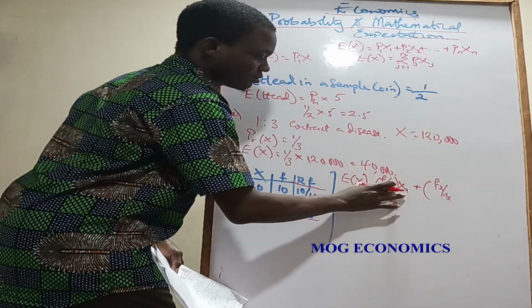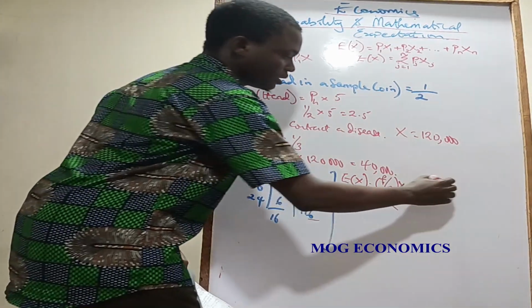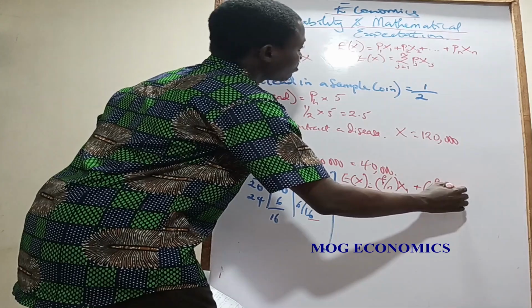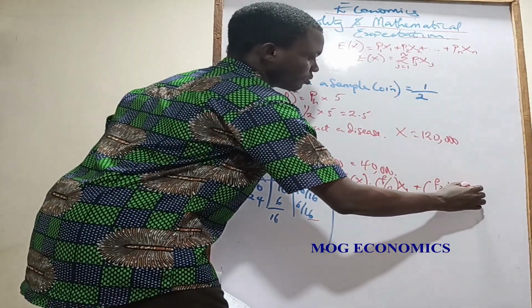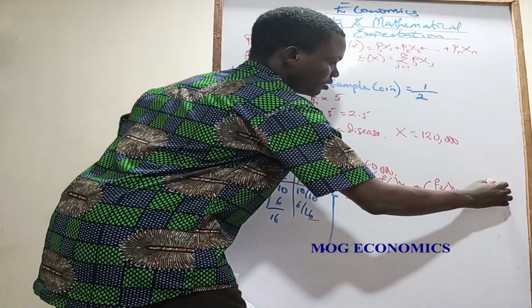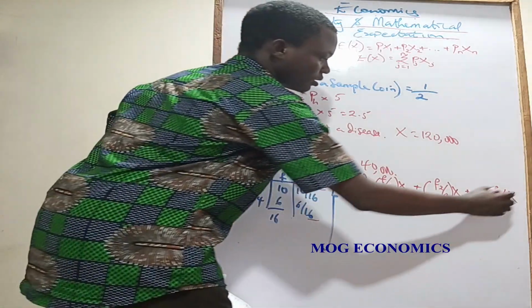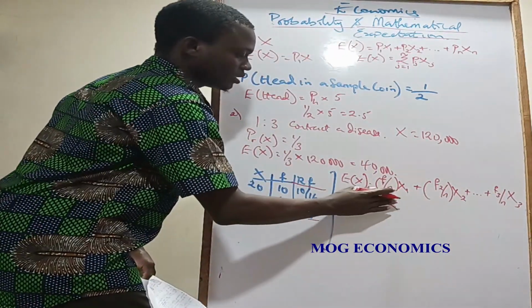It's just n. You understand? Because it's the same n, just n, times x2, then plus f3 over n times x3.